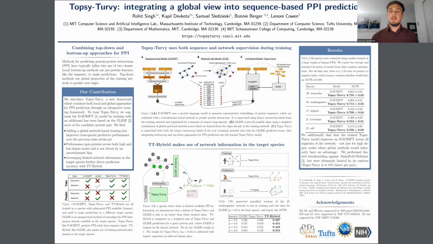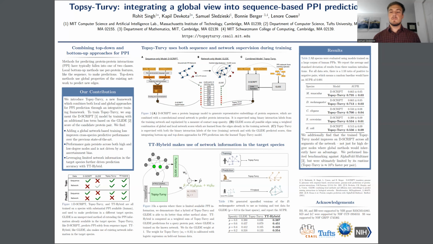Additionally, we performed limited benchmarking against AlphaFold Multimer, but ultimately we were limited by the runtime of AlphaFold Multimer. It takes, on average, about 6 hours per pair, whereas Topsy-Turvy is able to make about 50 to 100 predictions per second. So we've demonstrated that Topsy-Turvy is able to achieve state-of-the-art predictive performance for species where there's no PPI information available when trained on human by integrating this Glide top-down network-based loss term.